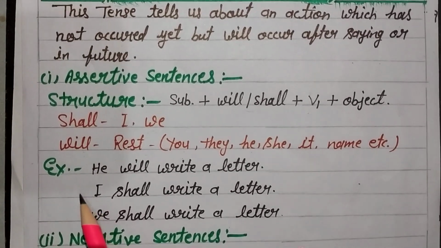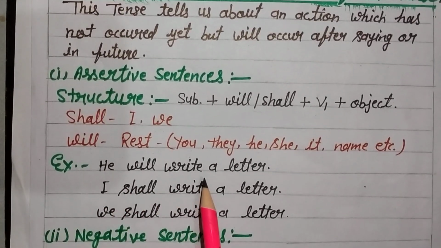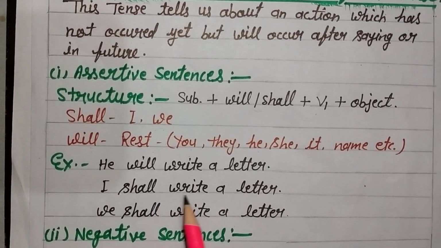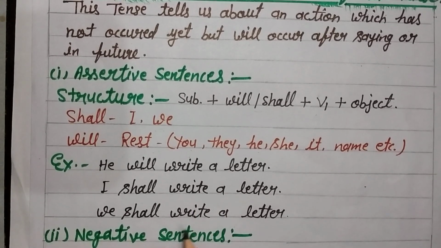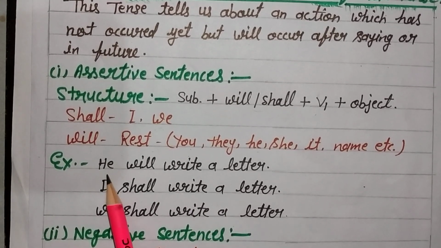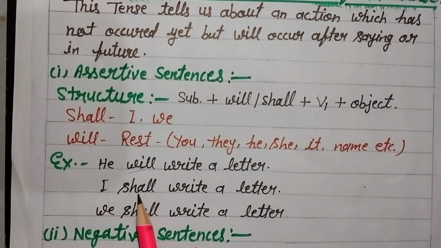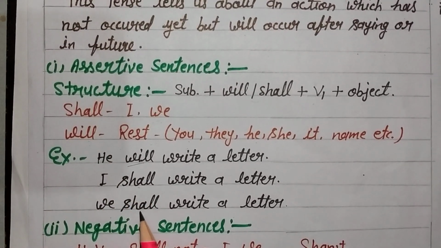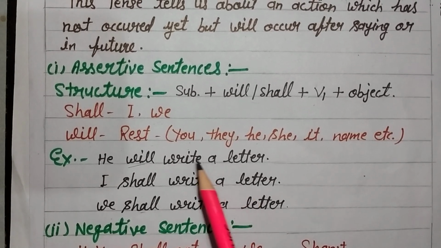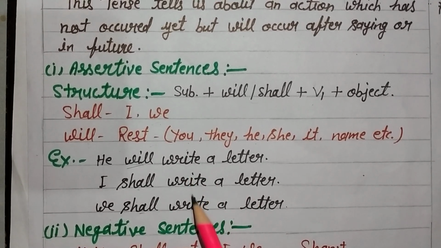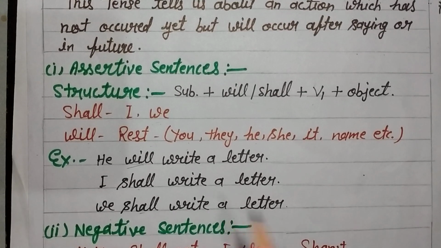So let's see the examples. Example: he will write a letter, I shall write a letter, we shall write a letter. With he we use will here, with I we use shall here, we use shall here also, and in all the sentences we use verb's first form.